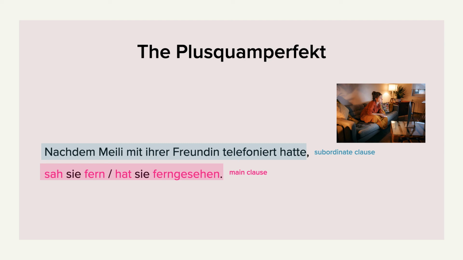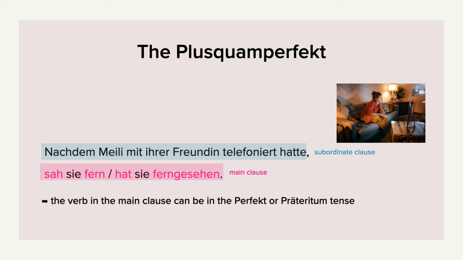However, we have two options in German. We can either use the Präteritum tense for the verb in the main clause, or we can use the perfect tense. And I wrote the example down for you with the perfect. Nachdem Miley mit ihrer Freundin telefoniert hatte, hat sie ferngesehen. That is absolutely fine as well to use the perfect here. So I'm just going to repeat. The verb in the main clause, after we've used the Plusquamperfekt in the subordinate clause, can either be in the perfect or in the Präteritum tense.